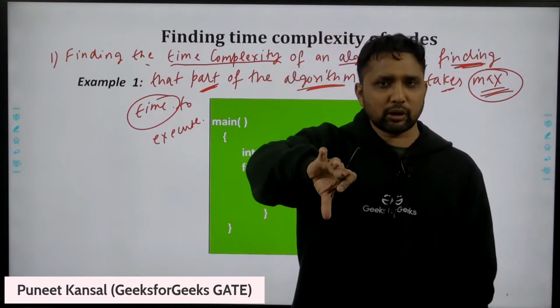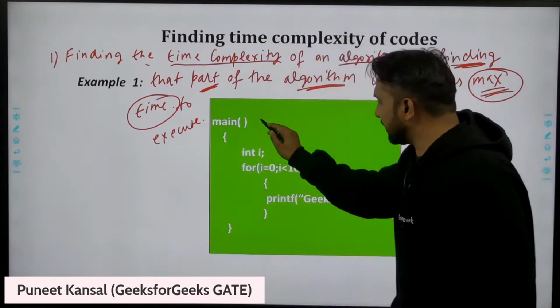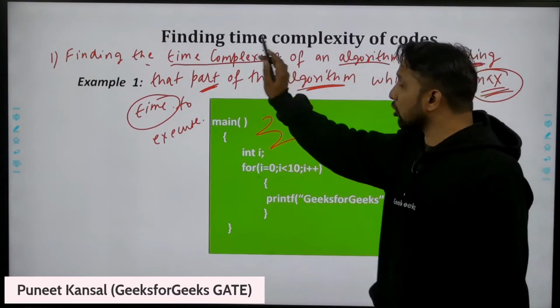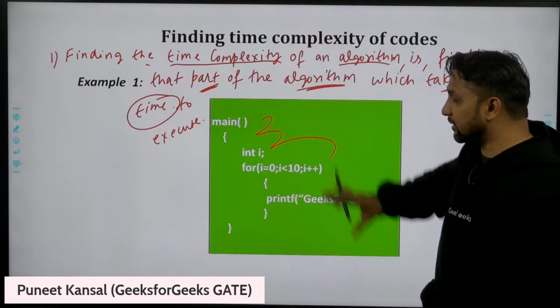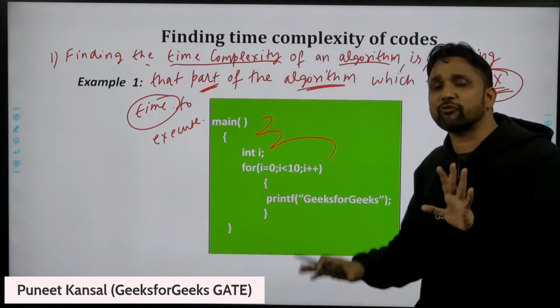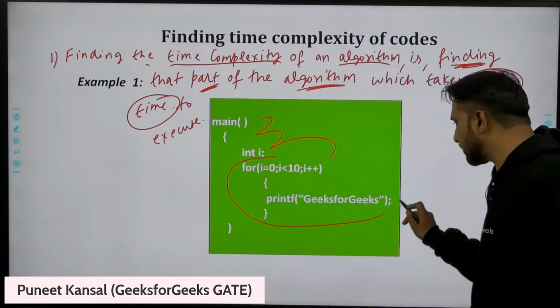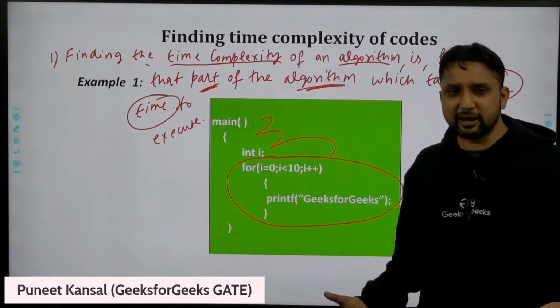I executed a program, and that program is executing instruction by instruction, but according to this definition, if you want to find out the time complexity of any algorithm, simply find out that part of the algorithm which is taking maximum time.